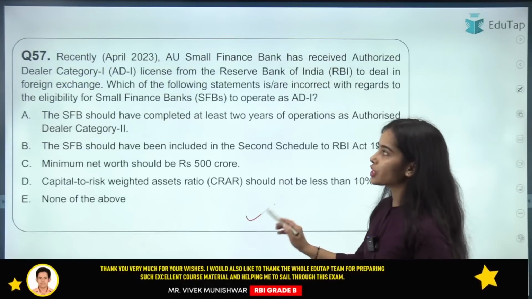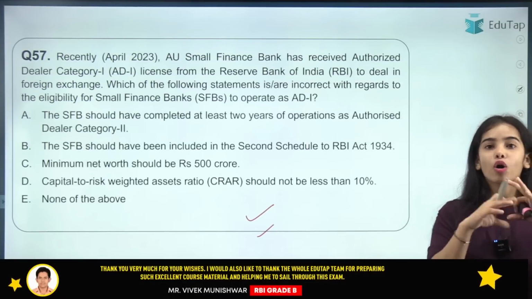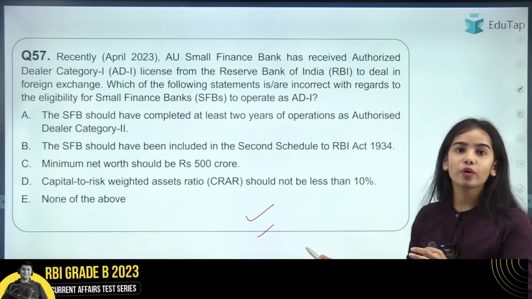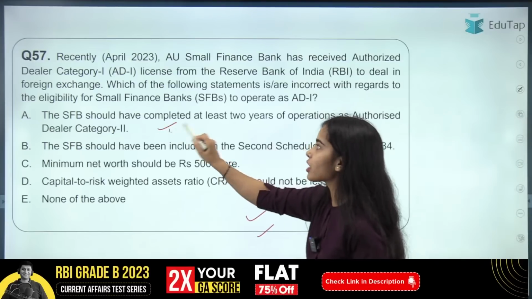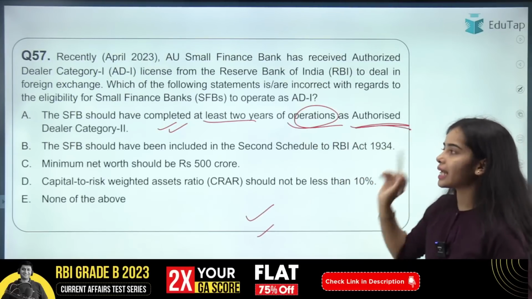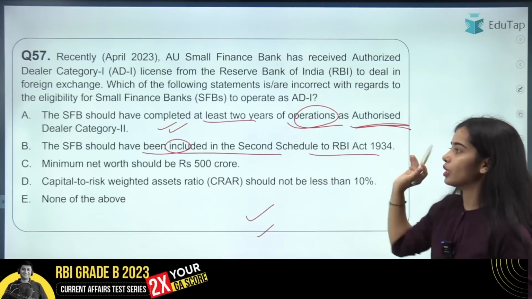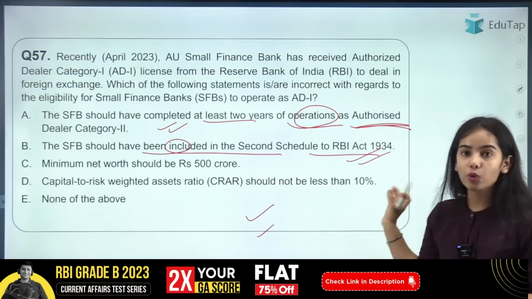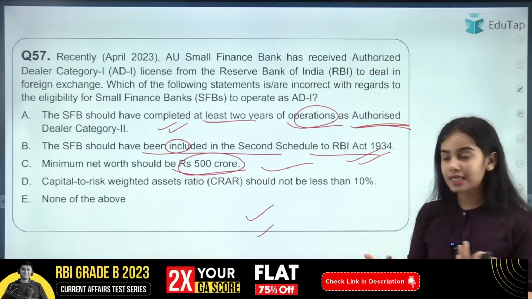Now coming to the next question, regarding the small finance bank. If the small finance bank has to convert from authorized dealer category 2 to authorized dealer category 1, which of the following norms should it follow? The small finance bank should have completed at least 2 years of operation as authorized dealer category 2, that is correct. The SFB should be included in the second schedule to the RBI Act 1934. Minimum net worth should be rupees 500 crore, that is correct.